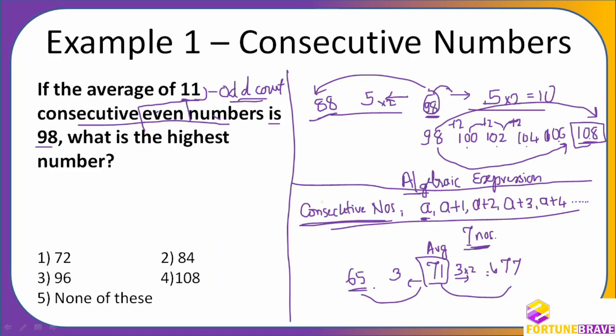Are you getting my point? So this is what we can find out directly with the algebraic expression which we discussed right now. If it is consecutive numbers, where we have to add 1, 1, 1, then there is no question of into 2; we directly add 5. If it is even or odd numbers, then we multiply by 2 whatever the count is. Correct? Right, my dear friends.